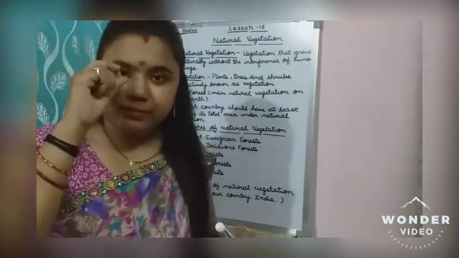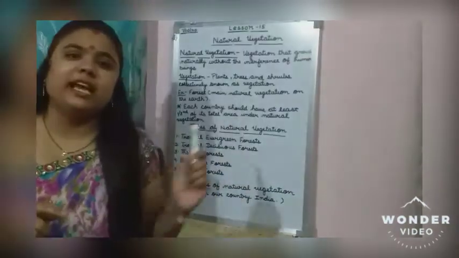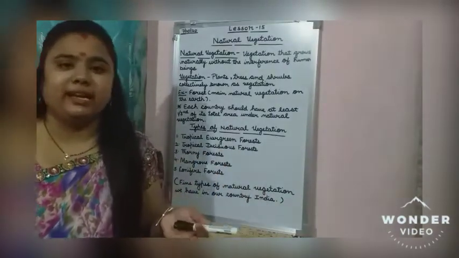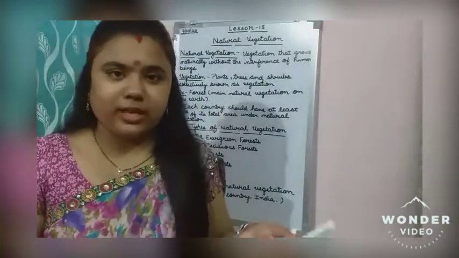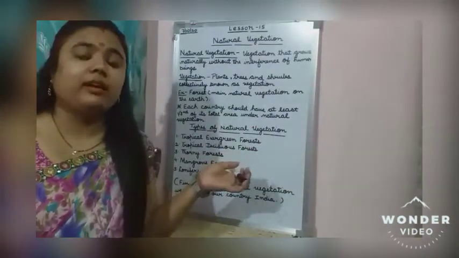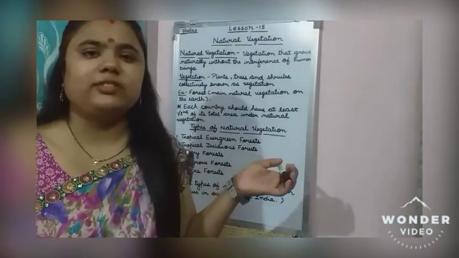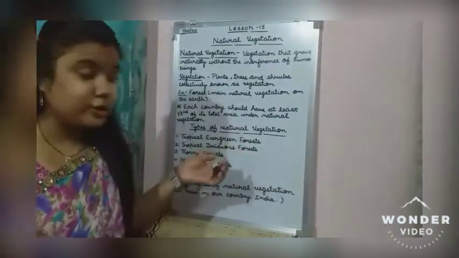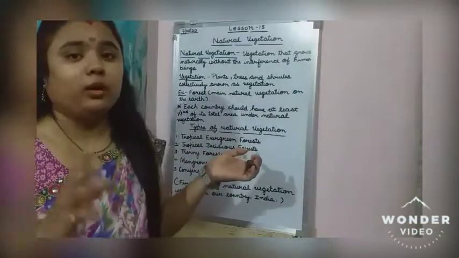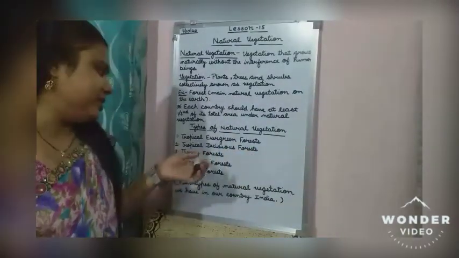Then third is thorny forest. Thorny means cutting. They are growing mostly in dry areas, deserts and all. So many types of trees are there which are growing in the desert. So these types of forests are there in the dry regions.